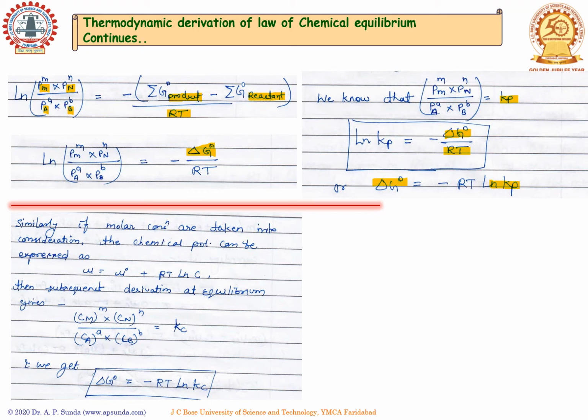And finally, we get an expression that delta G naught, the free energy change in standard state, is equal to negative of R multiplied by temperature T into natural log of Kc. Here the important thing is that the free energy change in the standard state delta G naught obtained from Kp and Kc are always different, except when delta n equals 0, in that case Kp becomes equal to Kc.